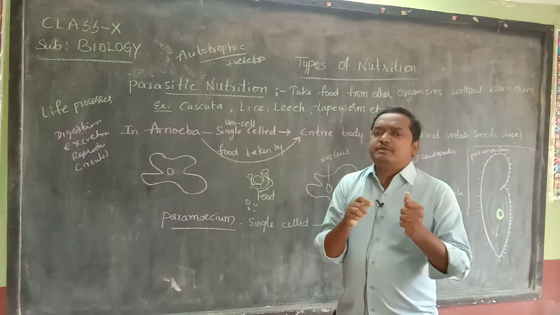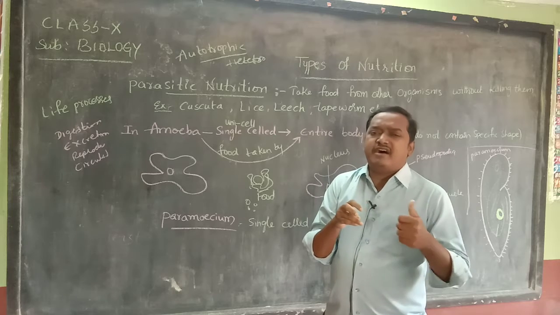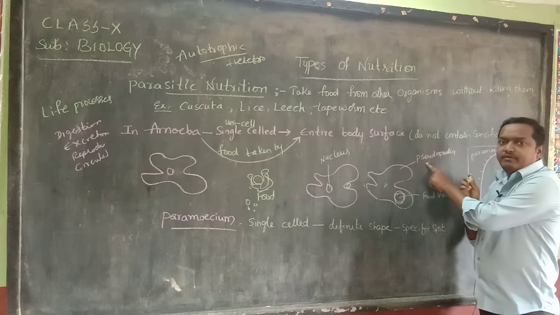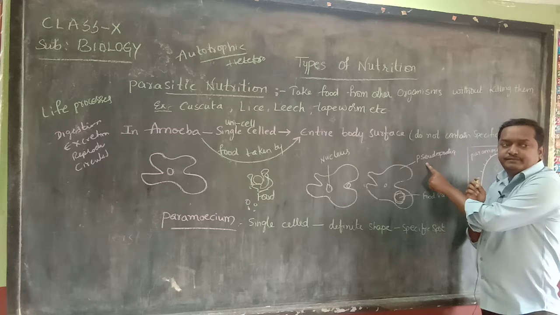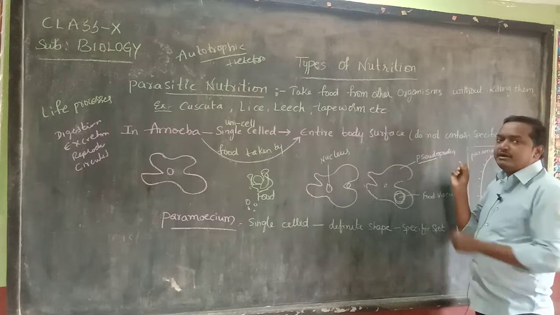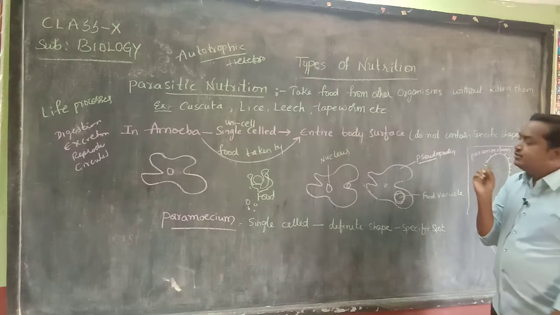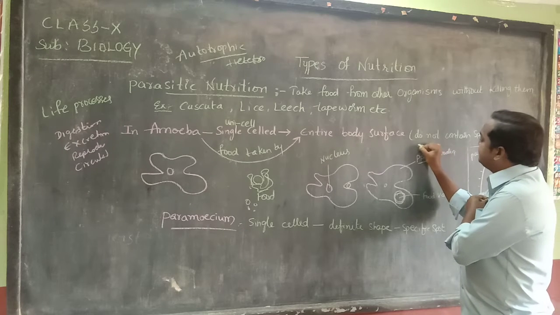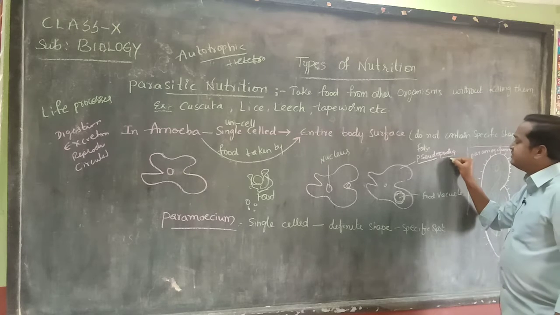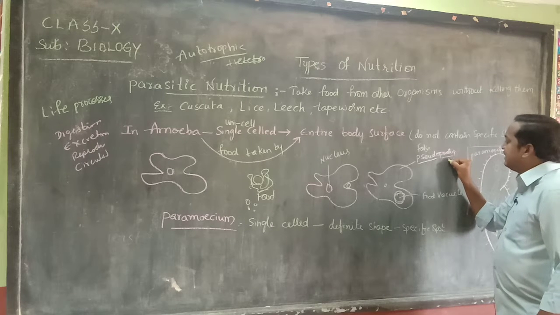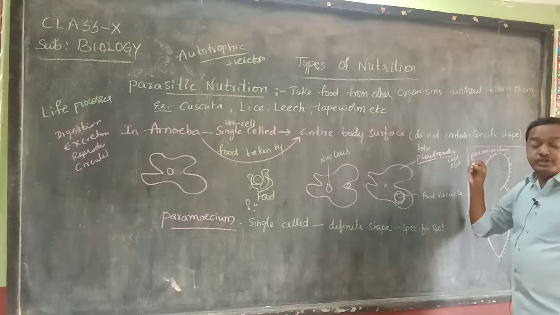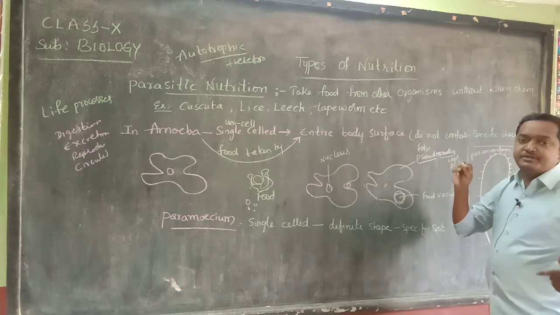It moves with the help of special irregular structures called pseudopodia. Pseudopodia: the P is silent. Pseudo means false, not true. Podia means foot, like legs. They help in locomotion. Locomotion means movement from one place to another place.